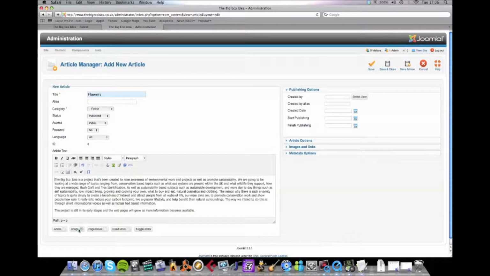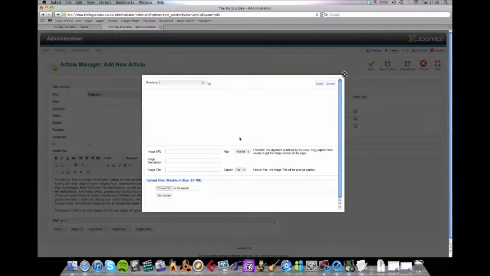You can also put in images if you click here, and they will come from the media manager we were looking at earlier, so if you had your categorized folders and everything like that, you could go in there and pick your image, and you need to put in an image description and image title. That's quite important. You don't have to do a caption. I think it uses the image description.